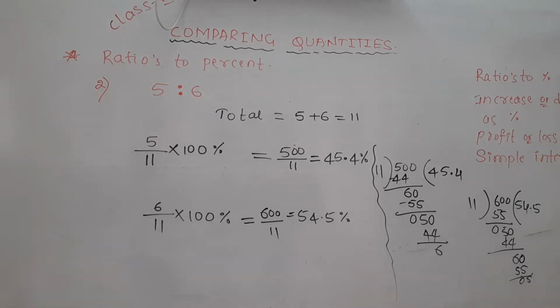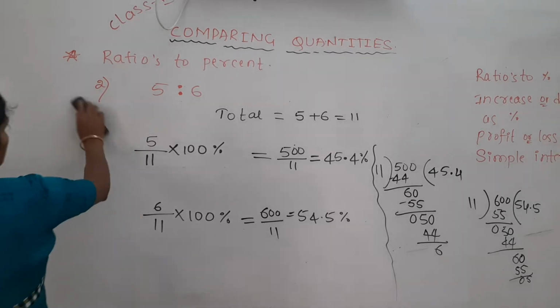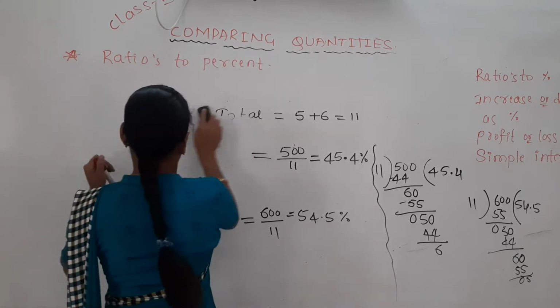Just pause this video and take it. Is it over? Shall we take one more example here? Let's take one more.